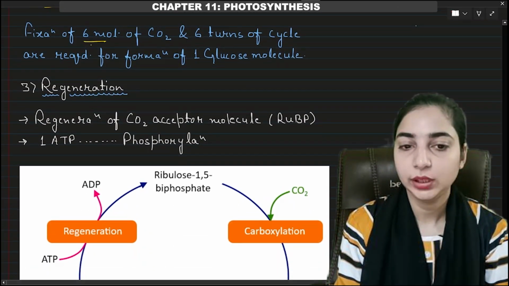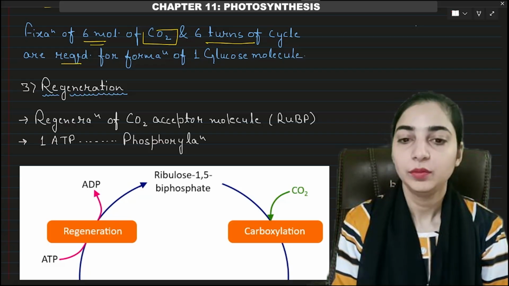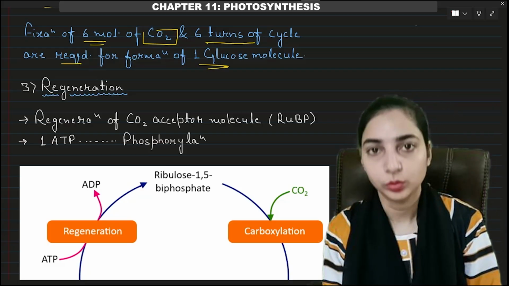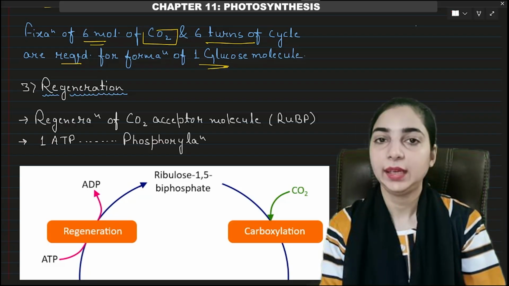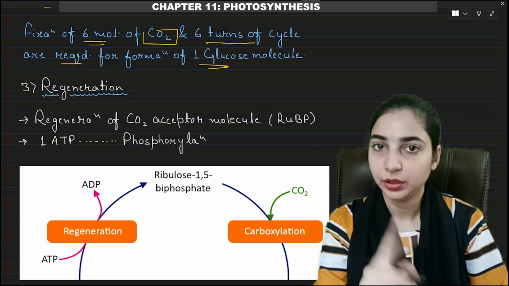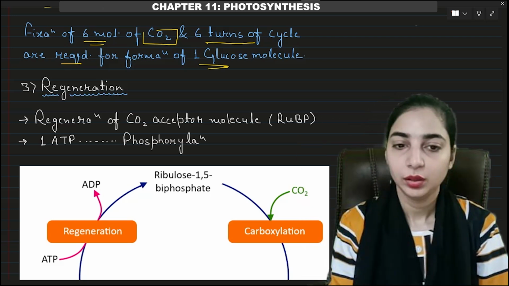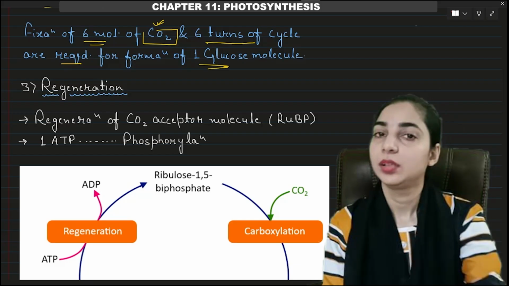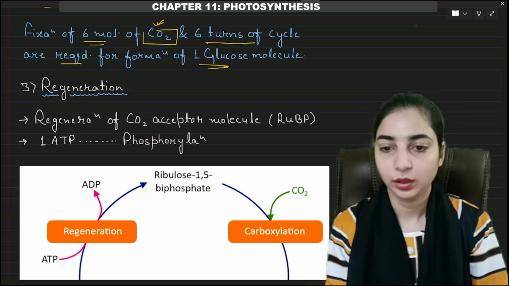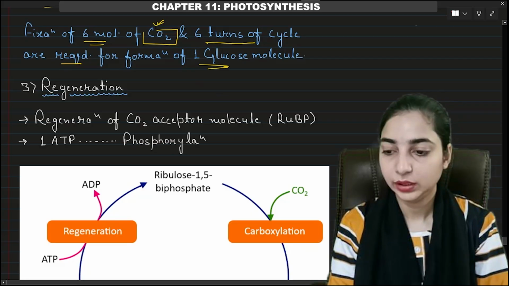Fixation of 6 molecules of carbon dioxide and 6 turns of the cycle are required for the formation of one glucose molecule, because one glucose molecule contains 6 carbons. During one cycle we get only one carbon, so exactly 6 carbons will be required. For 6 carbons, 6 cycles, 6 turns of the cycle, will also be required. So this should be clear to you.